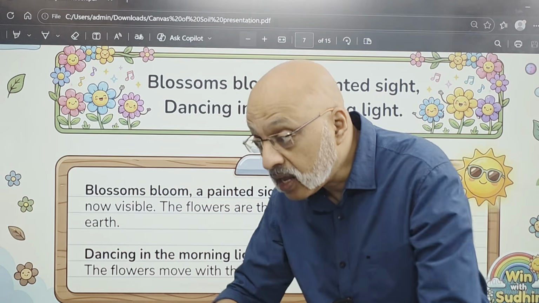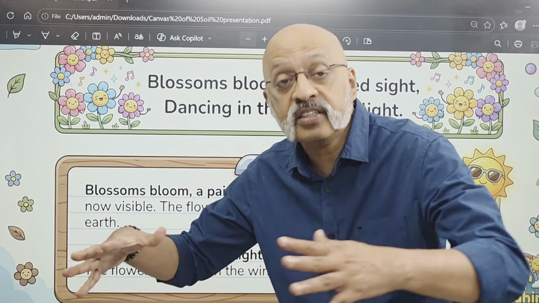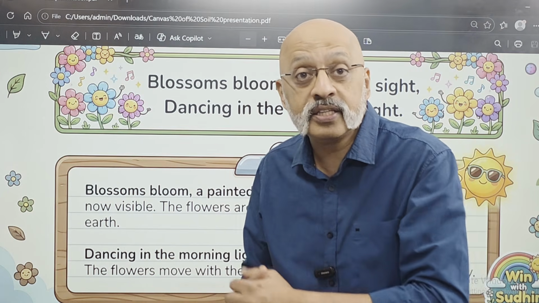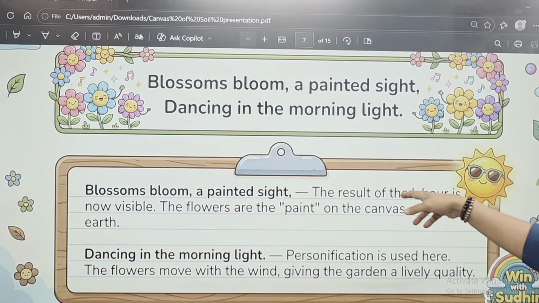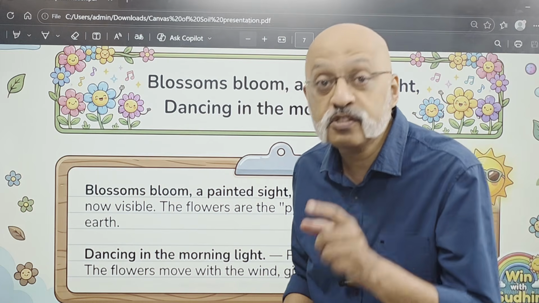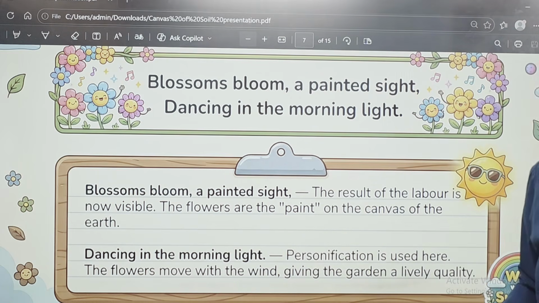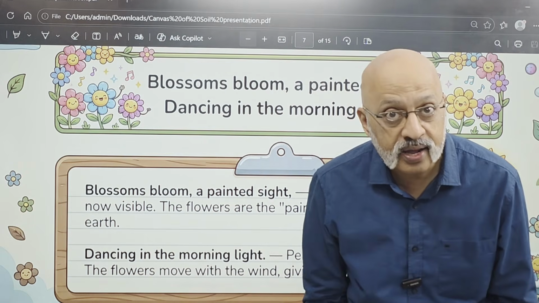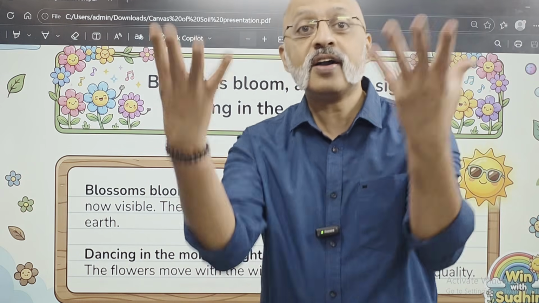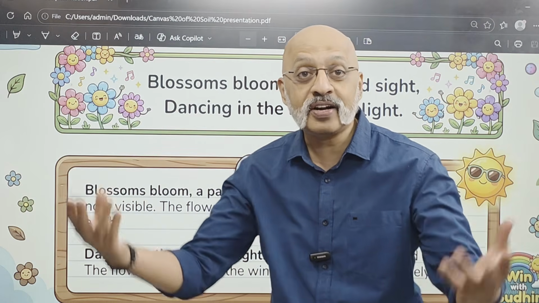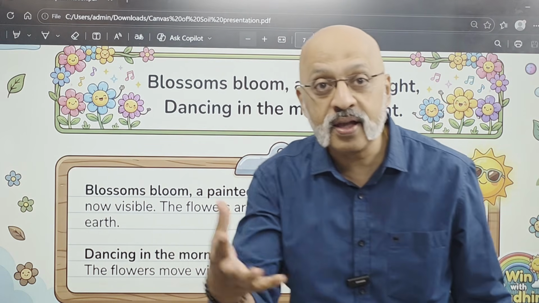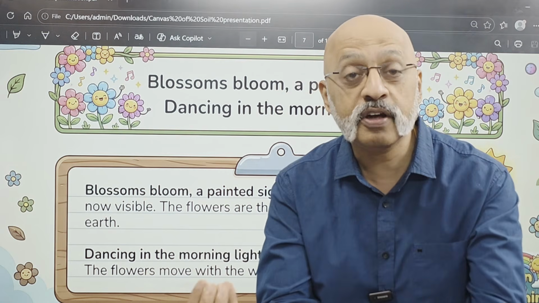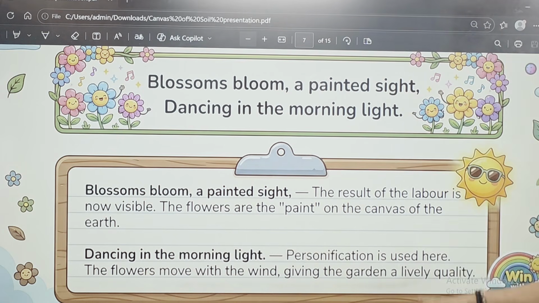He put the seed, he may have watered it, and he may have created the right environment for the garden to bloom. And then mother nature would have supported him, and now the result of all that labor is visible. The flowers are the paint on the canvas of the earth. So the canvas which was brown earlier in the form of the soil, now the flowers have come up and they are like the different colors, the blue, the red, the pink, the yellow, the green, everything, right? The green leaves, everything is now different colors like the paint on the canvas.